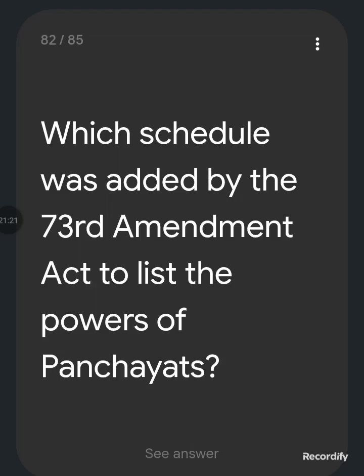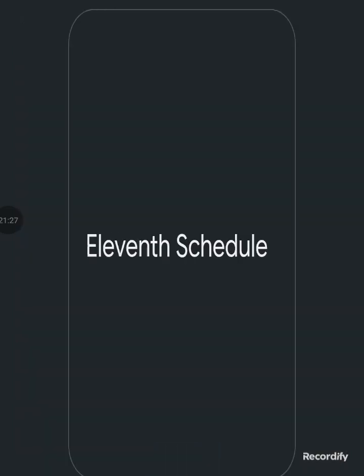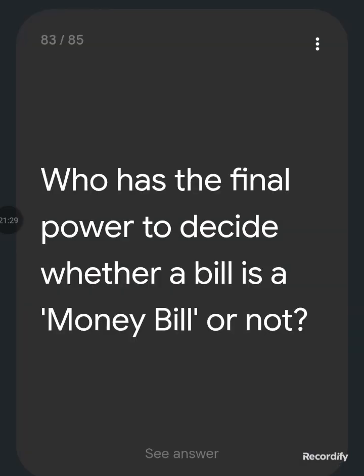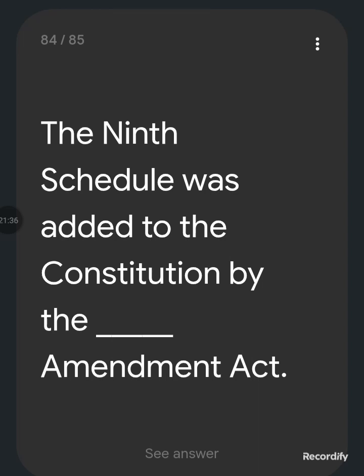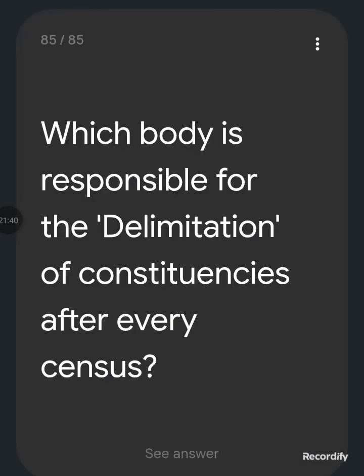Which schedule was added by the 73rd Amendment Act to list the powers of the Panchayat? 11th schedule. Who has the final power to decide whether a bill is a money bill or not? The Speaker of the Lok Sabha. The 9th schedule was added to the Constitution by the First Amendment Act. Which body is responsible for the delimitation of constituencies after every